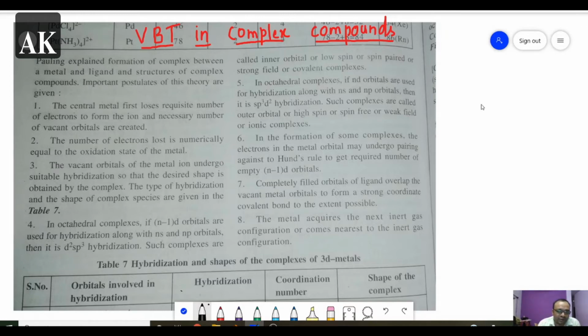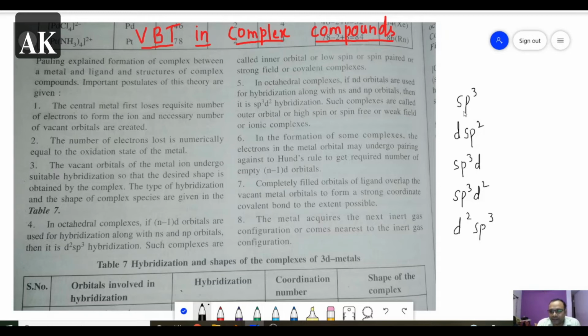But in these complex compounds, the important hybridizations are sp3, dsp2, sp3d, sp3d2 and d2sp3. So these are the different possible hybridizations.